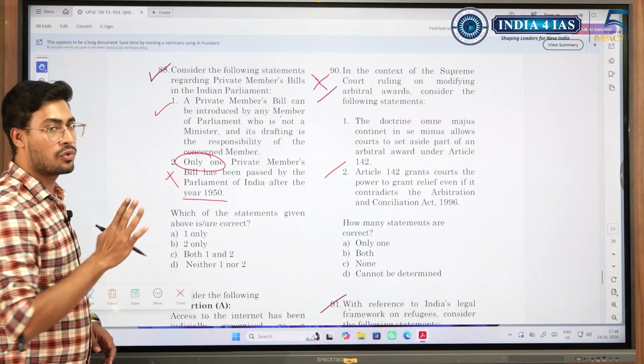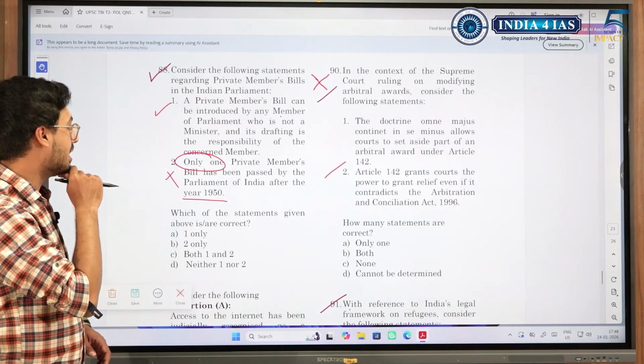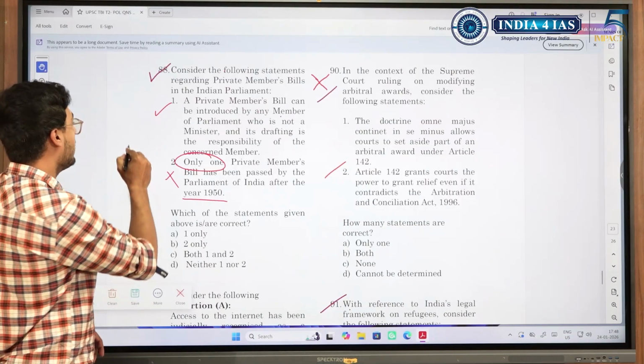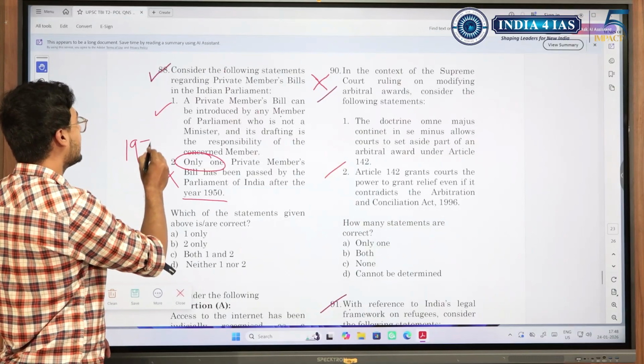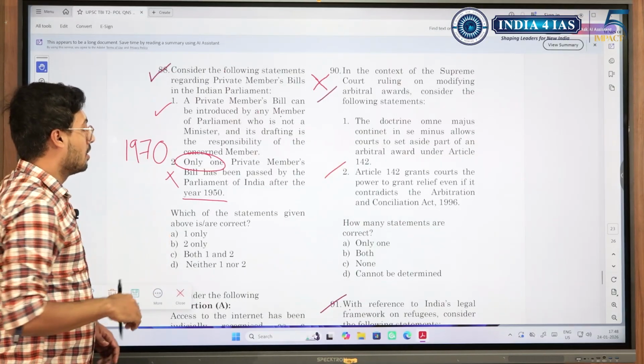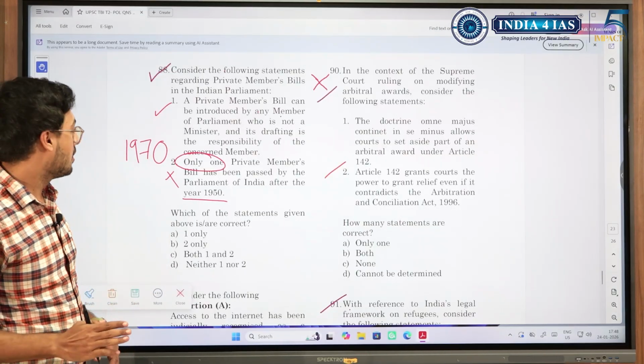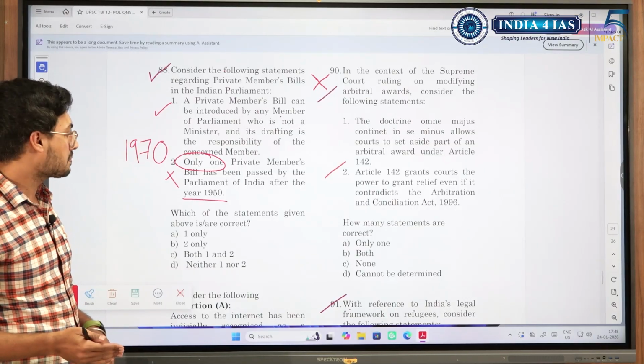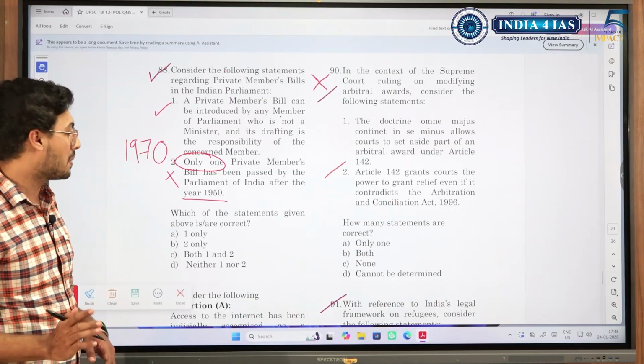I think there are 12 or 14 private member bills that have been passed till now. But the last private member bill that was passed was in the year 1970. It is very fascinating to know that after 1970, there was no private member bill that has been passed.